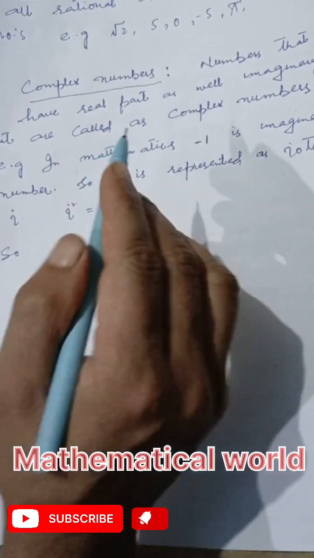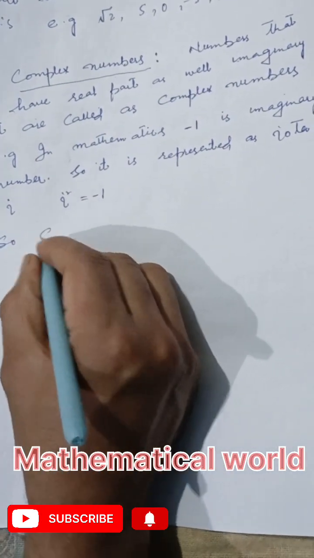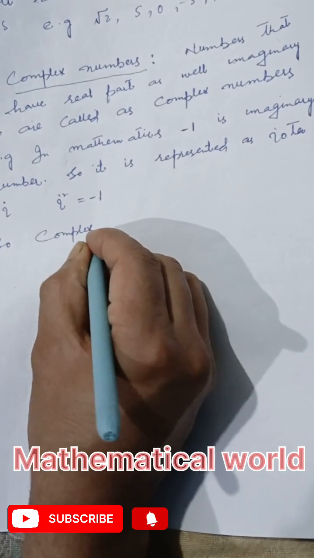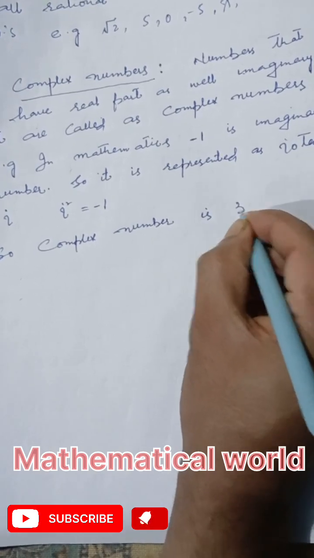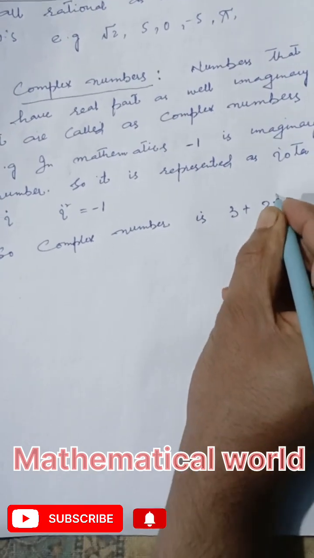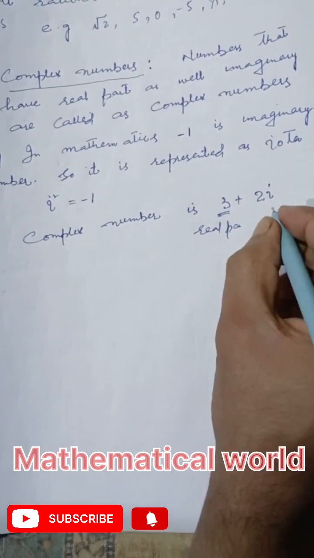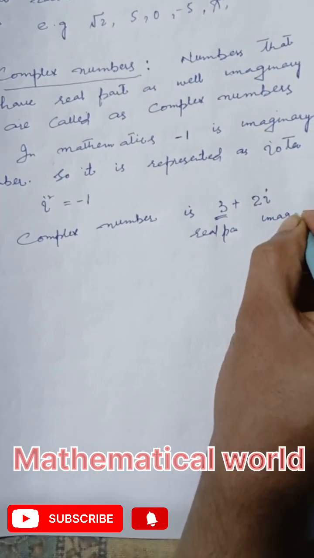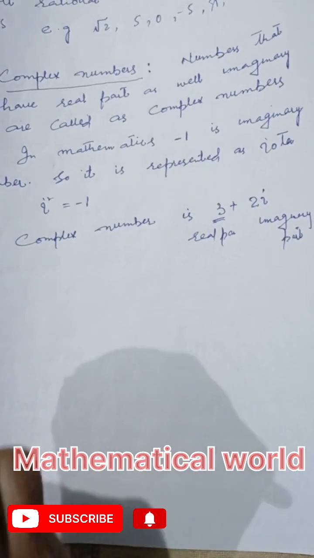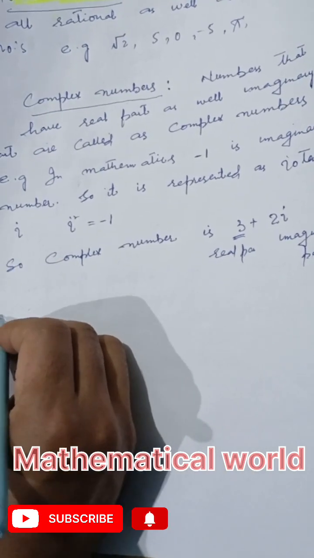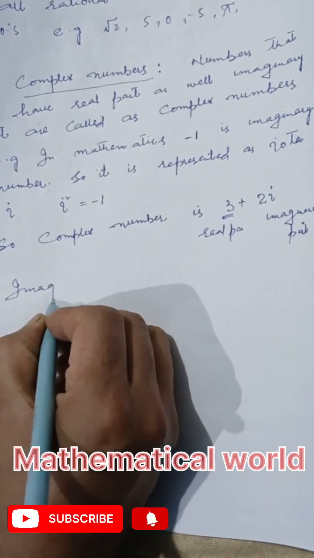So complex number is the number which have both real part as well as imaginary part. So complex number is 3 plus 2i. Here 3 is the real part, 2i is the imaginary part. This is the definition of complex numbers. In this very context, we will explain imaginary numbers.